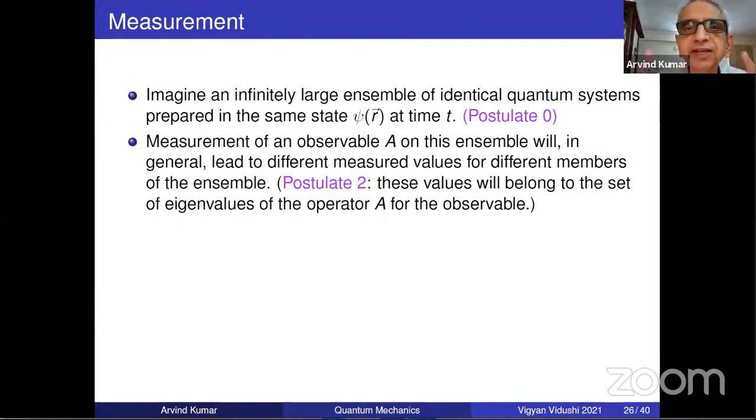Postulate 2 says that supposing there are millions of experimenters doing the experiment, each experimenter will have to give a value which will have to be one of these eigenvalues. It can't be anything else. If angular momentum corresponds to L equal to 0, 1, 2, 3, everybody has to report either 0, 1, 2. There cannot be an orbital value corresponding to half. Clear? So that is the meaning of postulate 2.